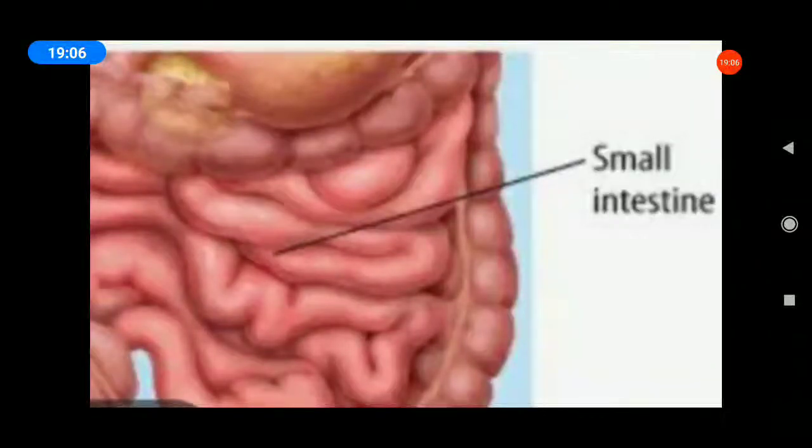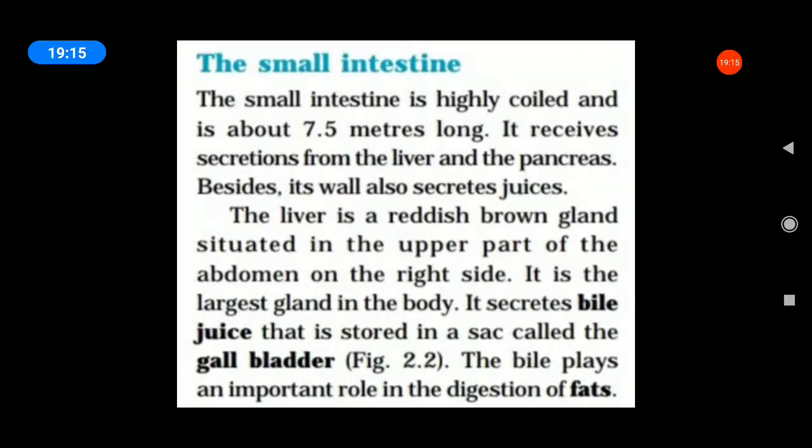Next, the small intestine. What is the small intestine? The small intestine is highly coiled, about 7.5 meters long. Okay. Underline the words, it is very important, 1 mark. It receives secretions from the liver and the pancreas, which secrete juices.